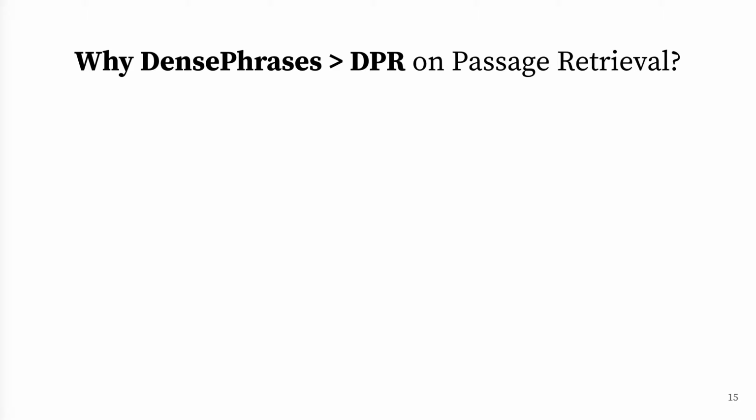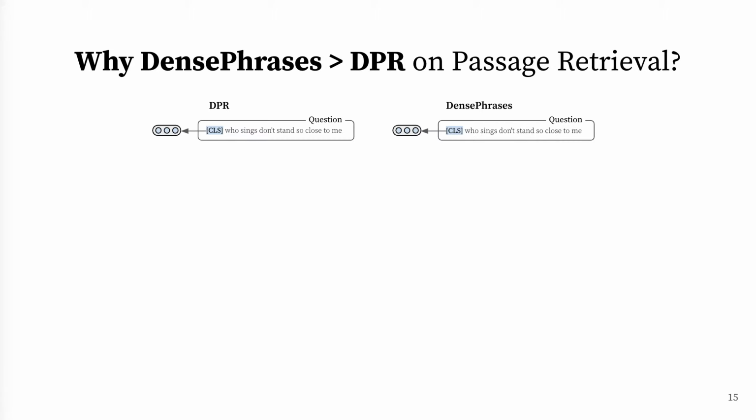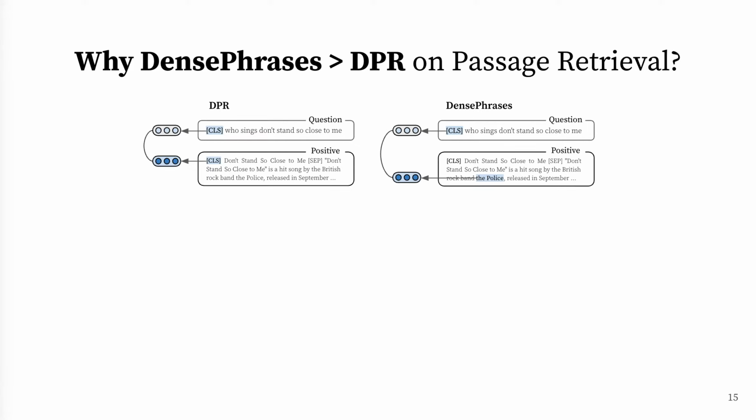In our paper, we compared these two models by looking at their objective functions. Given the question vector for each model, they first represent the positive units as follows: DPR using CLS and DensePhrases using phrases. For negative units, both of these models use in-batch negatives that are topically different from the positive ones.